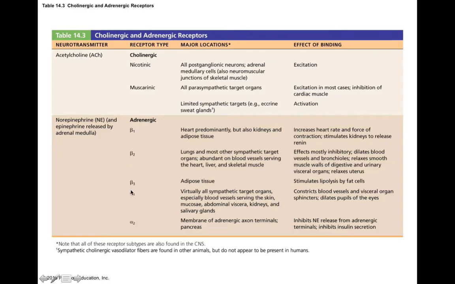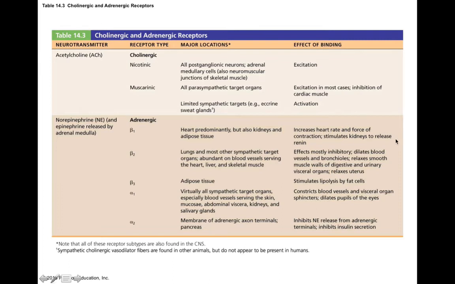Now these receptors are located in different regions. And so it's important to note then that beta 1 receptors are mostly found on the heart, but also kidneys and adipose tissue. Now when norepinephrine and epinephrine, which are also called noradrenaline and adrenaline, hence the name adrenergic, bind to beta 1 adrenergic receptors, it actually increases heart rate and the force of heart muscle contraction.